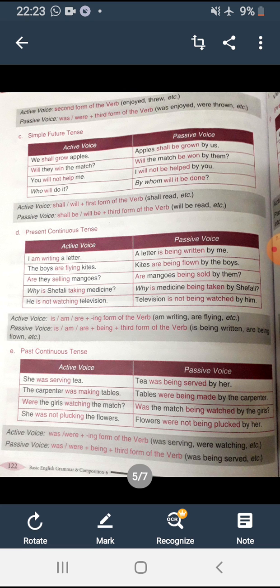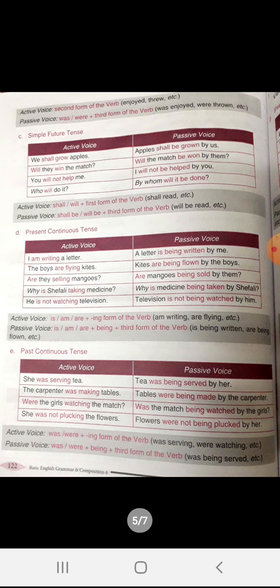Now here in the active voice the verb was making, but when we convert it into passive voice we use were. Why? Because the object tables is in the plural form, and when it becomes the subject we have to use the plural verb. So tables were being made by the carpenter. Was the match being watched by the girls? And the fourth one is: flowers were not being plucked by her.